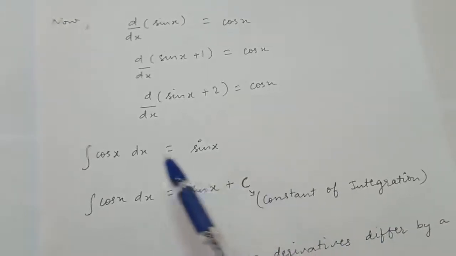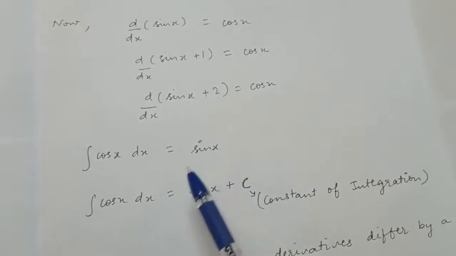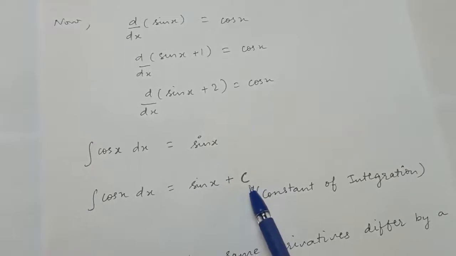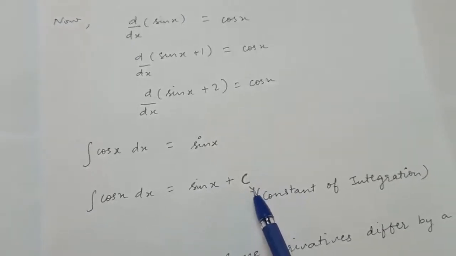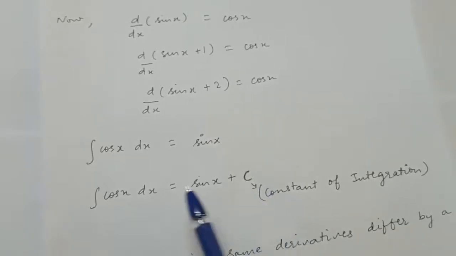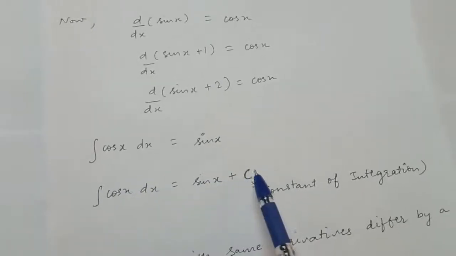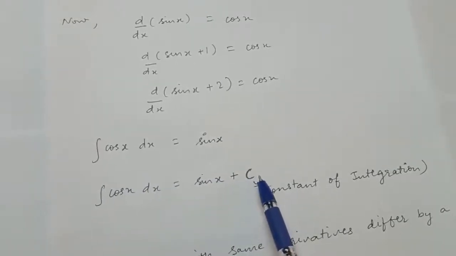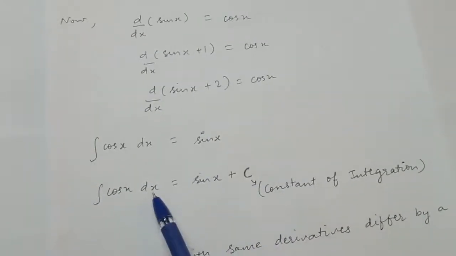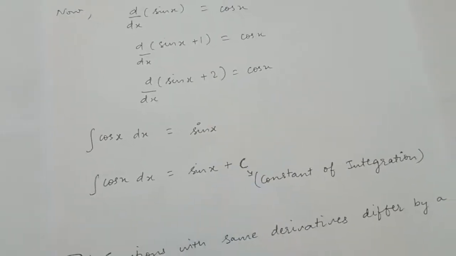So integration of cos x is not just written as sin x, but it is written as sin x plus c, right? And that is why indefinite integral includes the family of all of its antiderivatives. Integral of cos x is this, and by putting different values of c you will get different functions, right? Therefore indefinite integral includes the family of all the antiderivatives.